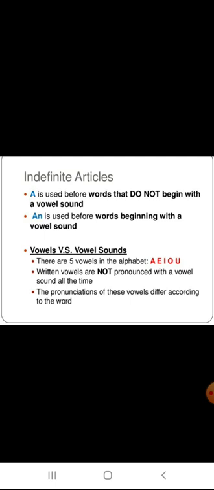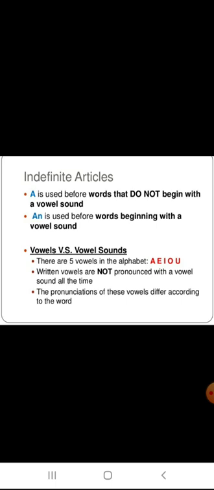A is used before words that do not begin with a vowel sound, that means a consonant sound. When a consonant sound comes, we use a. Next, an is used before words beginning with a vowel sound. So before a word with a vowel sound, we use an.